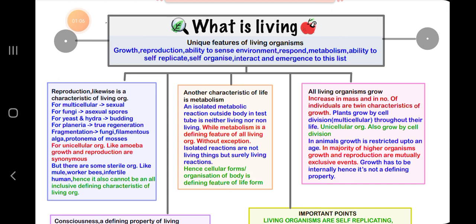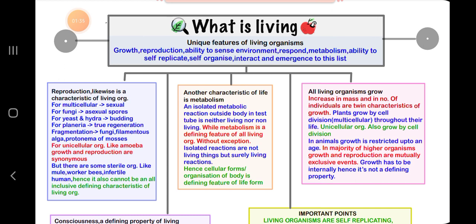Another characteristic of life is metabolism. An isolated metabolic reaction outside the body in a test tube is neither living nor non-living. While metabolism is a defining feature of all living organisms without exception. Isolated reactions are not living things but surely living reactions. Hence, cellular organization of the body is a defining feature of life forms.